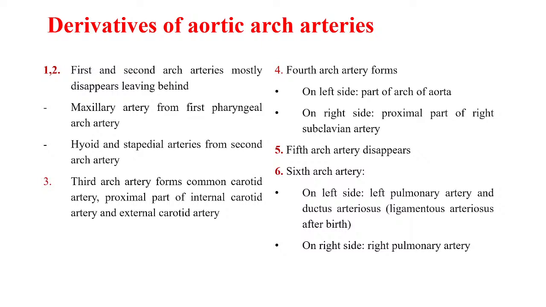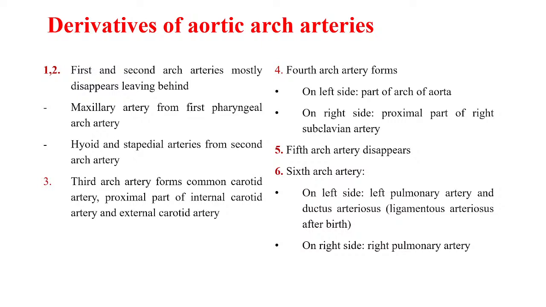Now the fourth arch artery is different on either side. On the left side it forms part of the arch of aorta, but on the right side it forms the proximal part of the right subclavian artery. Is it clear? We have seen the fifth arch artery disappears. As far as the sixth is concerned, on the left side it gives rise to the left pulmonary artery, isn't it?